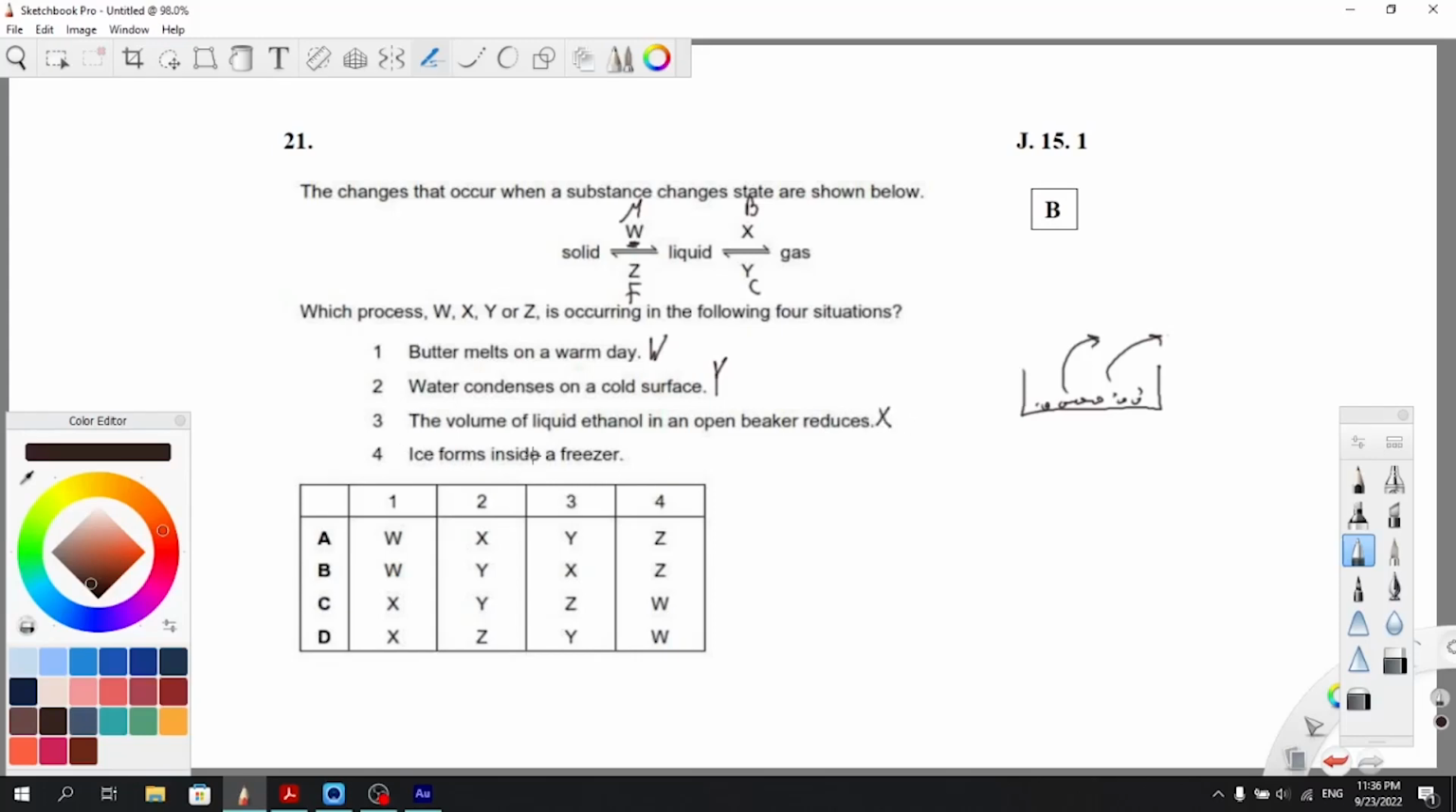4. Ice forms inside a freezer. Again, literally that's freezing. So we are looking for a choice with W, Y, X, Z. So the answer is B. Of course, you don't have to go all the way through 3 and 4. For the sake of time, you can just check the first two, 1 and 2, because these are the ones that are different. So we're looking for a choice with W, so we're picking either A or B, cancel C and D. 2, water condensed, that's condensation. Condensation is Y, that's X. So that one is incorrect, so we're going for B, right?